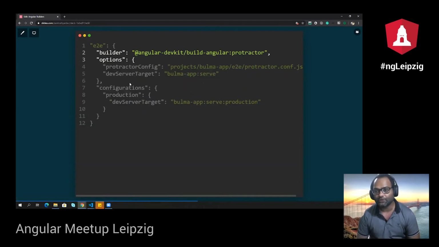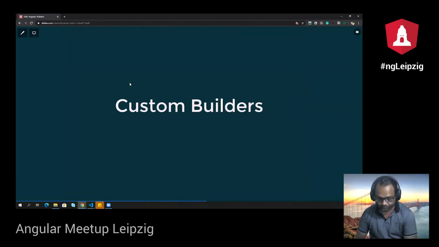For E2E also, if I want to use Protractor, or let's say if I want to use Jest, what I can do is just replace this builder with a Jest builder if one is available, or if you're interested, you can write your own. Just to give you an idea, there is one available for Cypress as well. So custom builders API, custom builders were born.